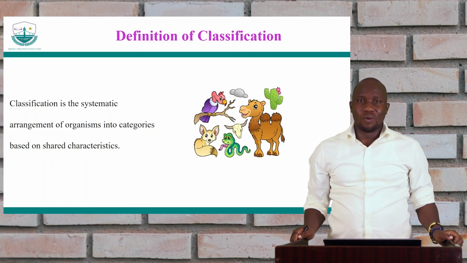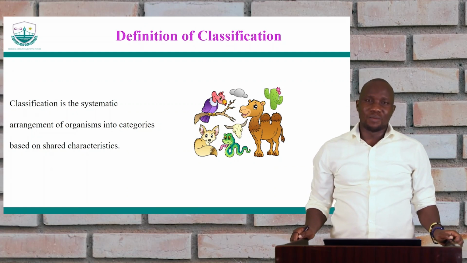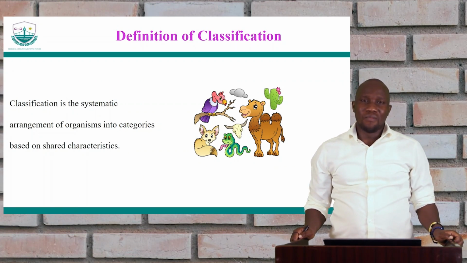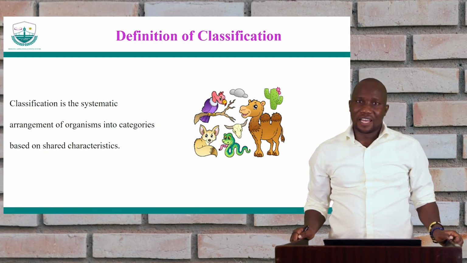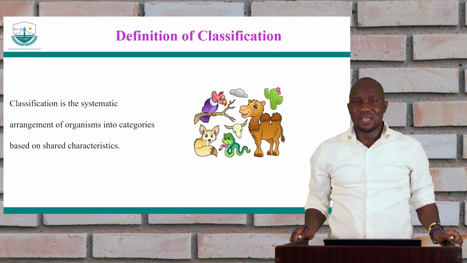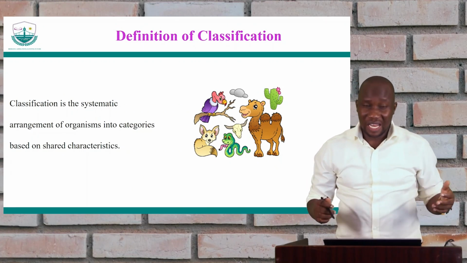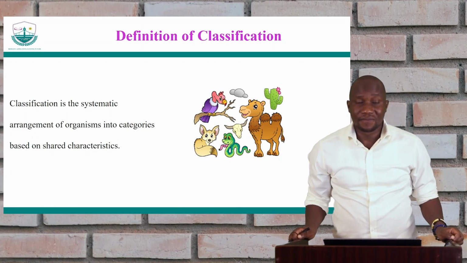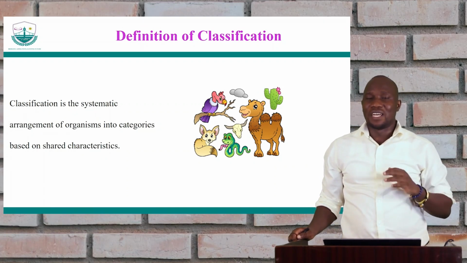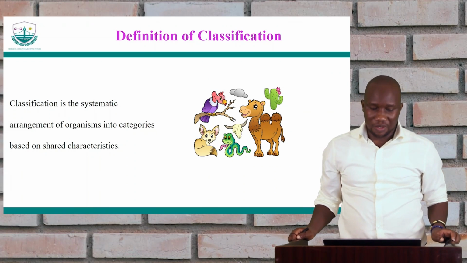Because we know that if an organism A is similar to B, it means that what B does is what A does. So we don't have to study one organism and move to the other without grouping them. It allows us to have order. It allows us to be very organized and orderly when we are looking at these organisms.